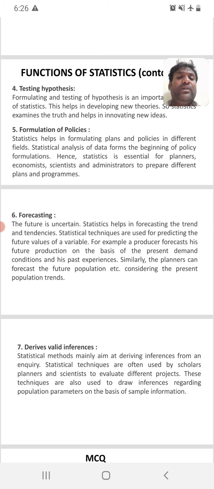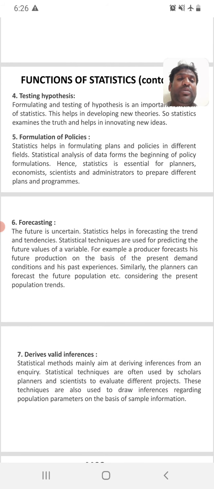Think that out of the total population, only 30% are literate and 70% are illiterate. Then the government will think that we want to make a policy to develop education. So they will make some policies on how we can increase the literacy ratio. So it is very helpful for them.